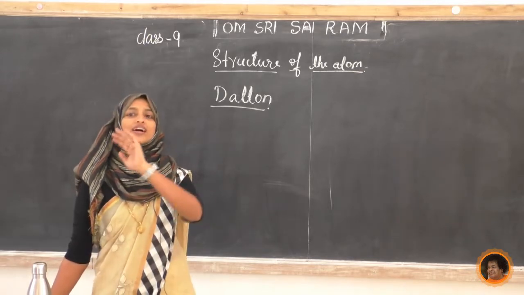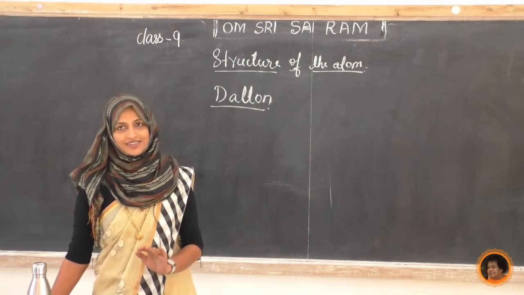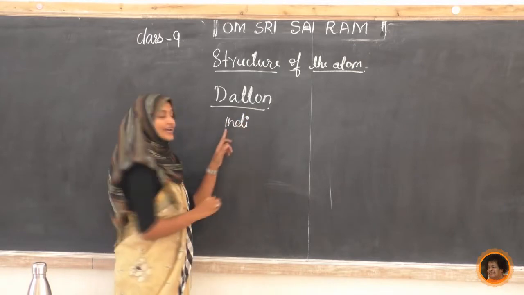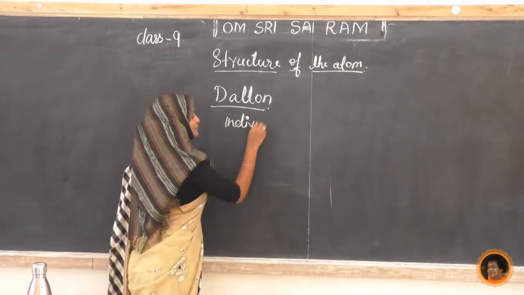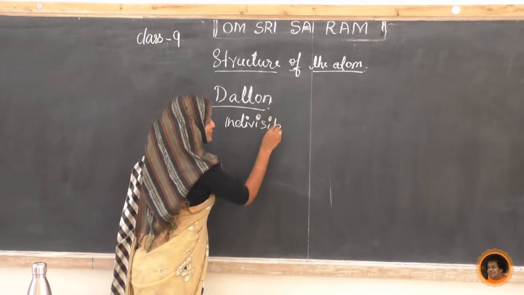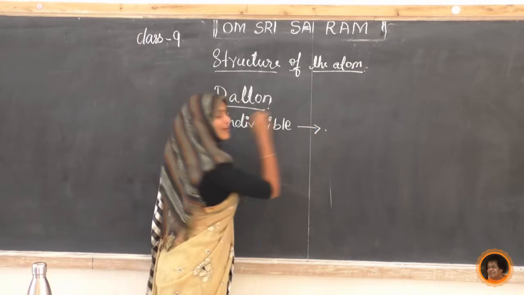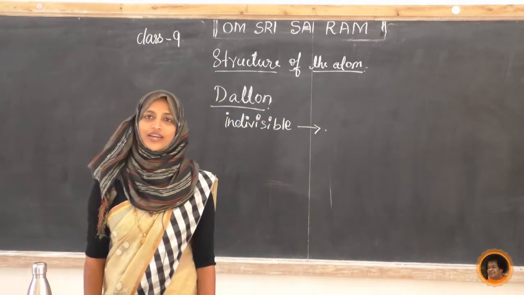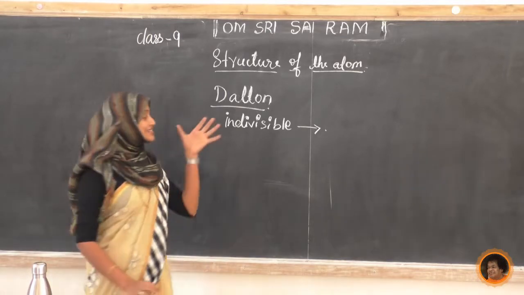Further, we can't divide these atoms into any other small pieces. Very important point: he says the atom is indivisible. Indivisible means we can't divide these atoms into smaller parts.